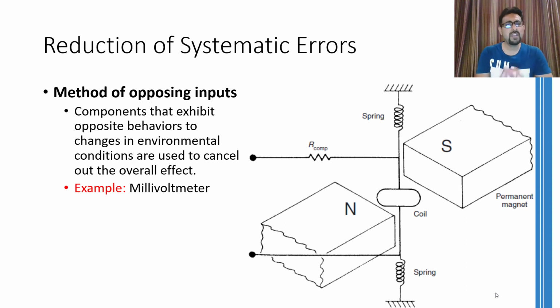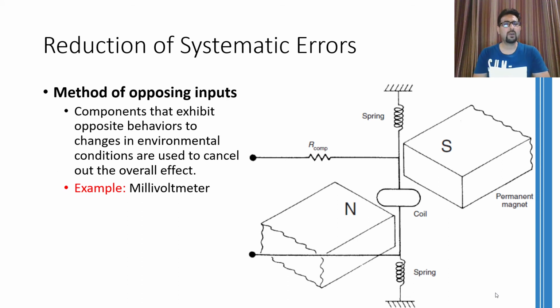For example, in the millivoltmeter that is shown over here, the resistance of the coil might change as the temperature changes. So, if the resistance is increasing, then the current flowing through this coil might reduce, hence affecting the overall magnetic field that is being generated. Now what we want is that whenever the environmental conditions change, that is, the temperature changes, the resistance of this coil should not change. But this is something which we cannot control.